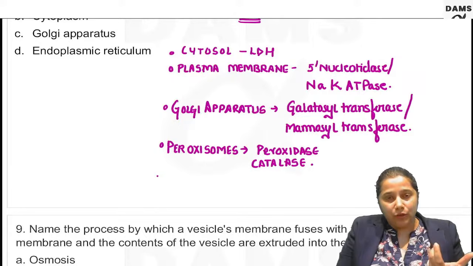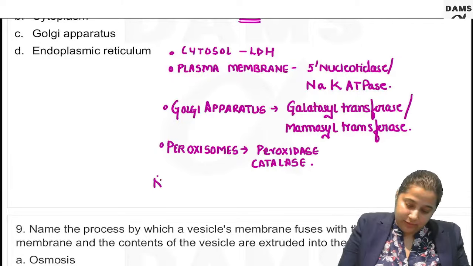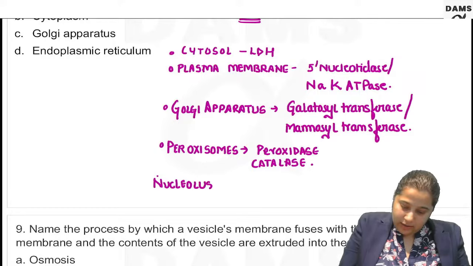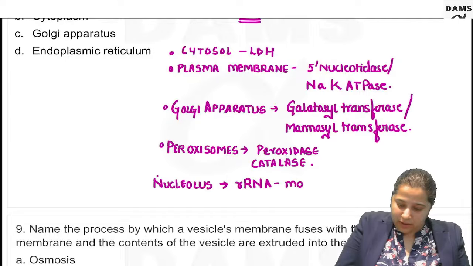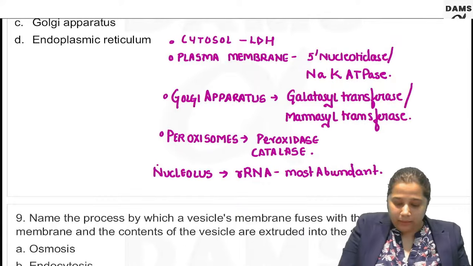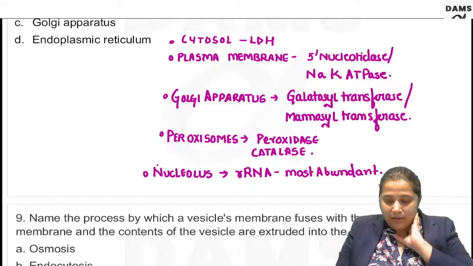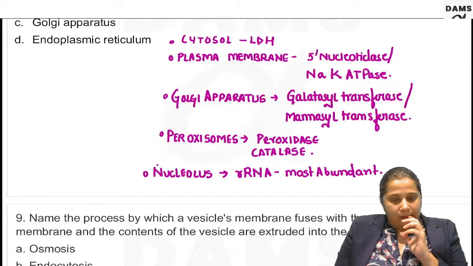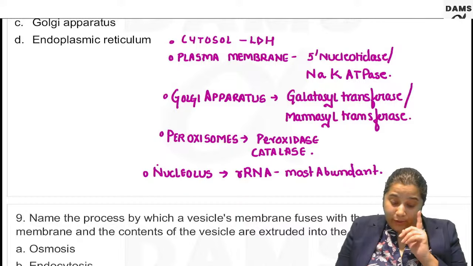For the nucleolus, the marker is rRNA, ribosomal RNA. It is the most abundant RNA and it is synthesized in the nucleolus. The marker for nucleolus is rRNA. So these are major cell organelles. Mitochondria.